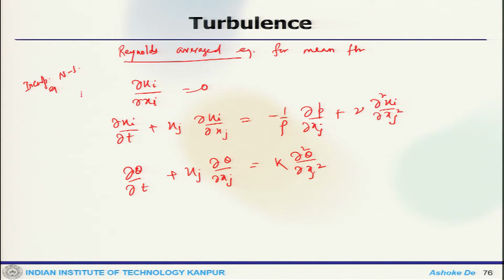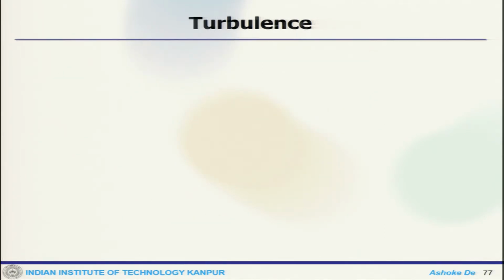So, this is our starting point, that means the incompressible Navier-Stokes equations. Now, we apply the averaging over here. Once we apply Reynolds averaging to these equations, we can get the averaged equations.